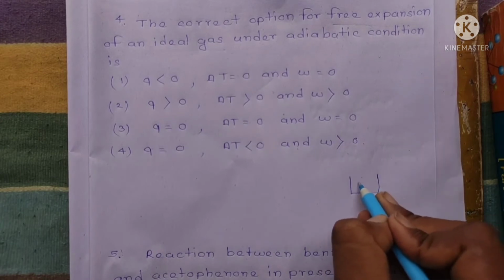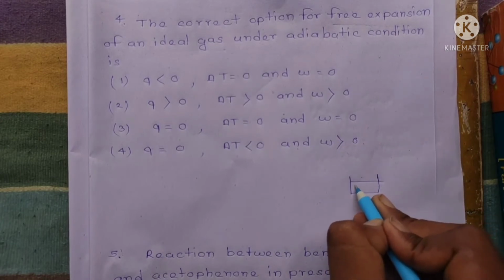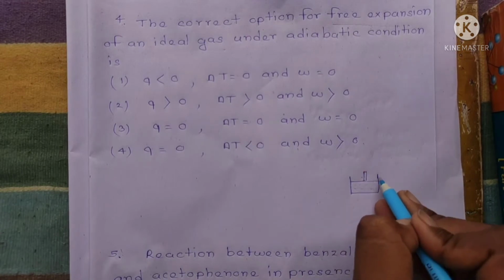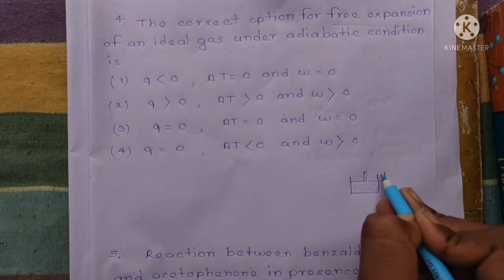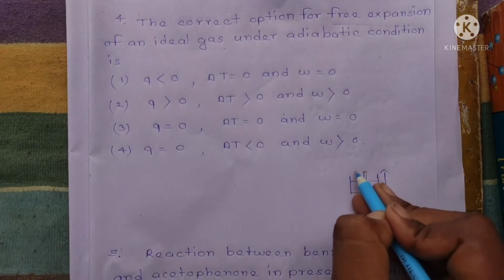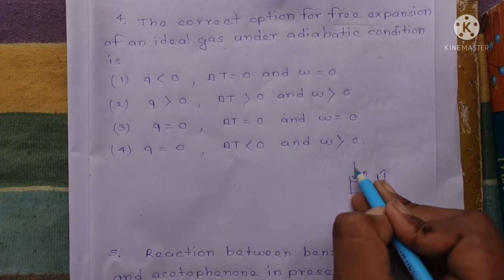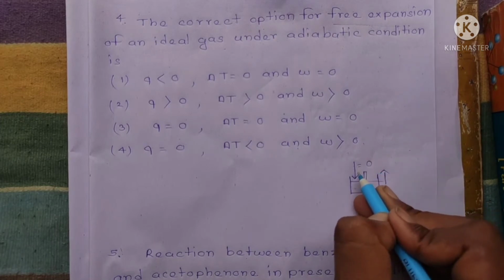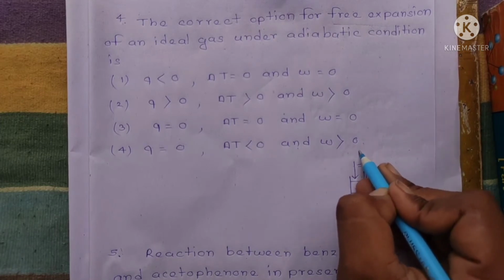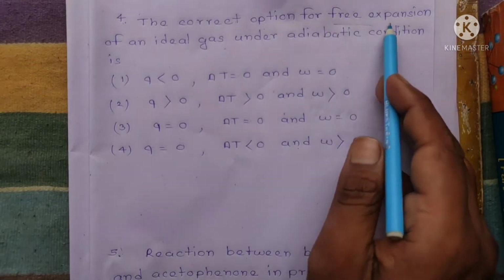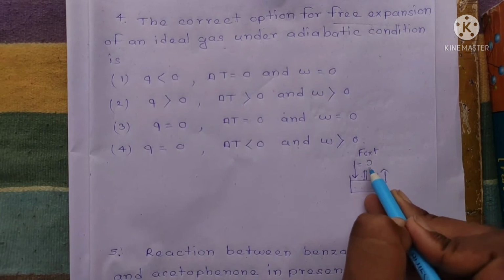Look at this configuration: here is a piston, and the gas expands, means the volume is increased, and the external force is coming from this direction. Now this is taken as 0, right? This external force F external is taken as 0 because free expansion means F external equal to 0.